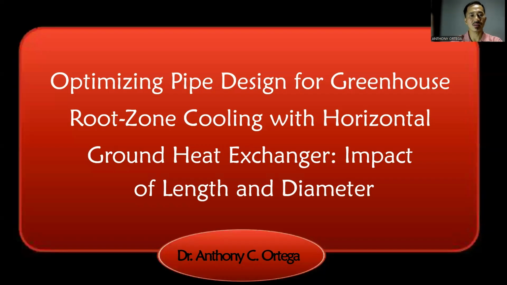The study is about optimizing pipe design for greenhouse root zone cooling with horizontal ground heat exchanger, impact of length and diameter. In this presentation, we will explore how the design parameters, specifically pipe length and diameter, can significantly influence the efficiency of the system. The goal is to provide insights that can help improve agricultural productivity and sustainability.